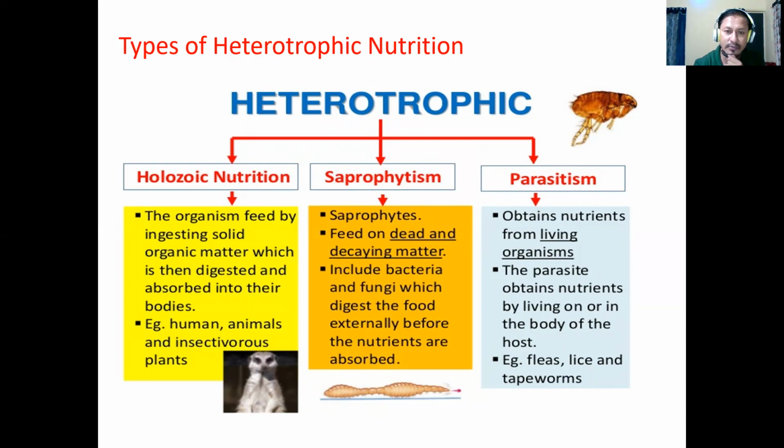In saprophytic nutrition, we see bacteria and fungi, where the organism derives its nutrition from dead and decaying organisms. Whereas in parasitic nutrition, these organisms derive their nutrients from a living host, where the host is harmed. Examples are tapeworm, lice, fleas, and even leeches.